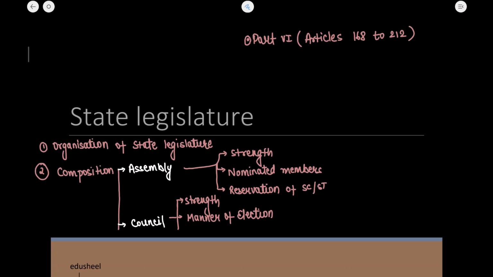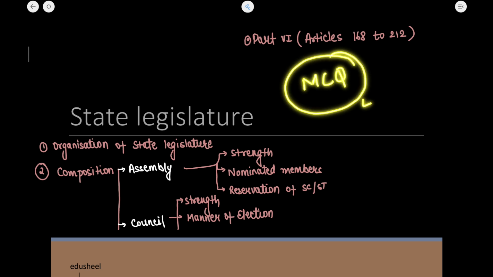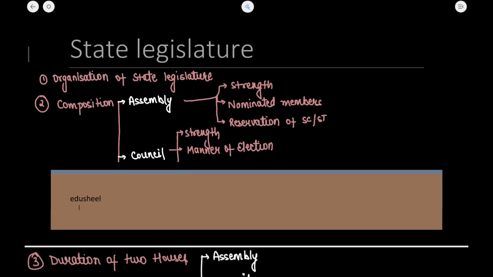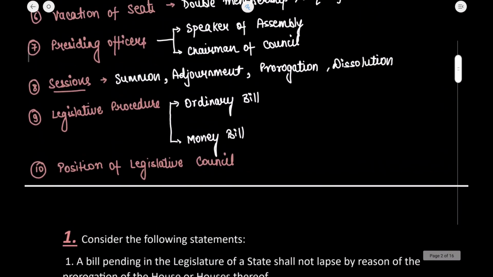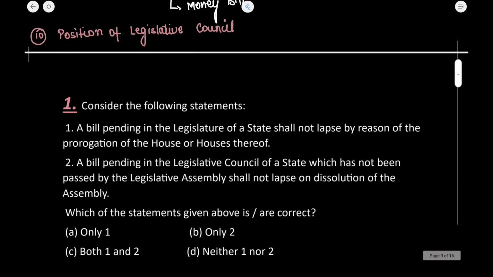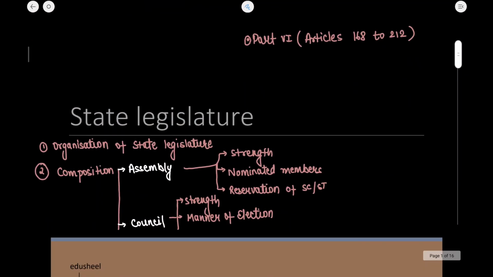So today we are going to start our next chapter in the Polity through MCQ series, and these MCQs are straight away based on the book by M. Laxmikanth. Today's chapter is going to be State Legislature, and the way of teaching would be that I would explain all the important facts and concepts of this chapter, and then straight away we will move to the questions.